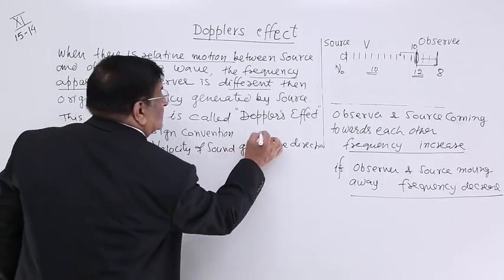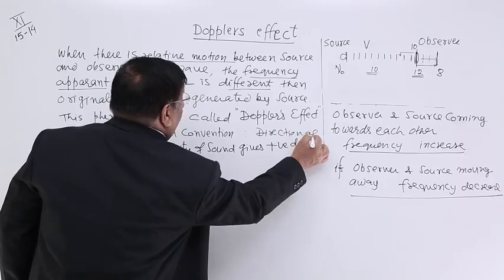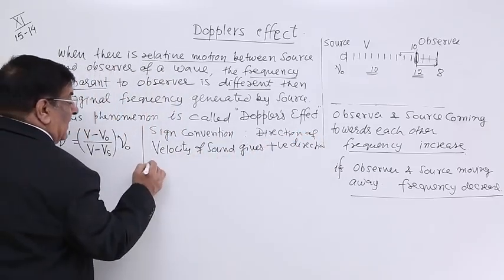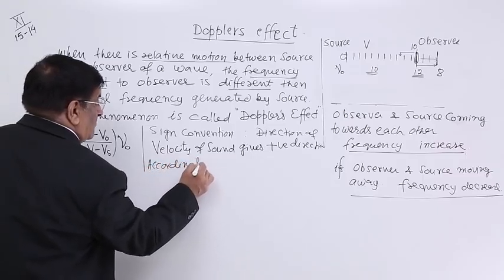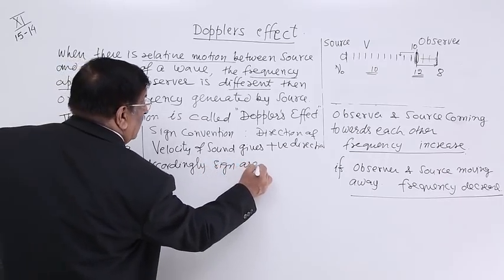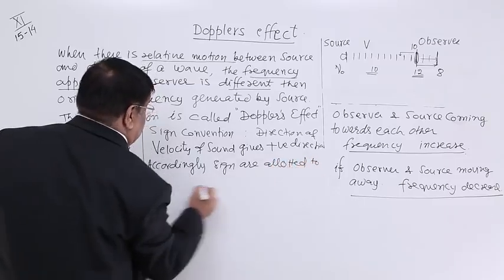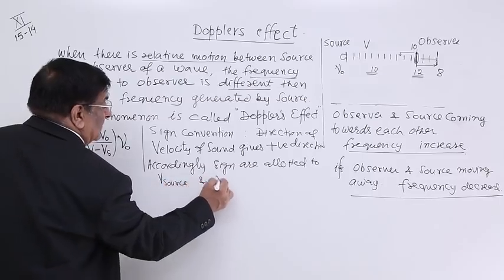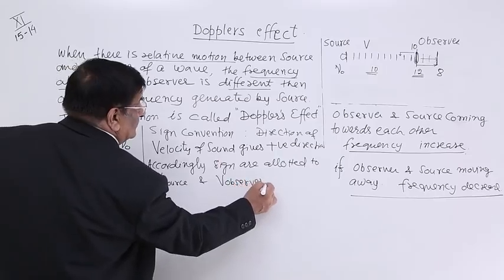Velocity, that means the direction of velocity of sound gives the positive direction, and after that, accordingly, signs are allotted to the other velocities: the velocity of source and the velocity of observer.